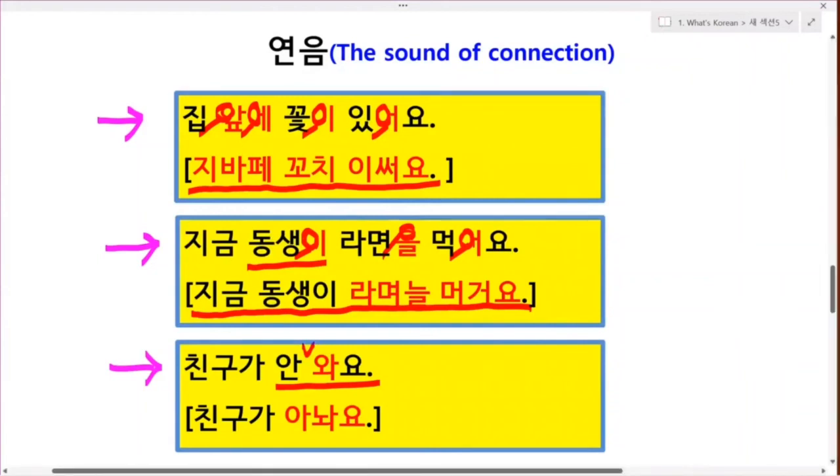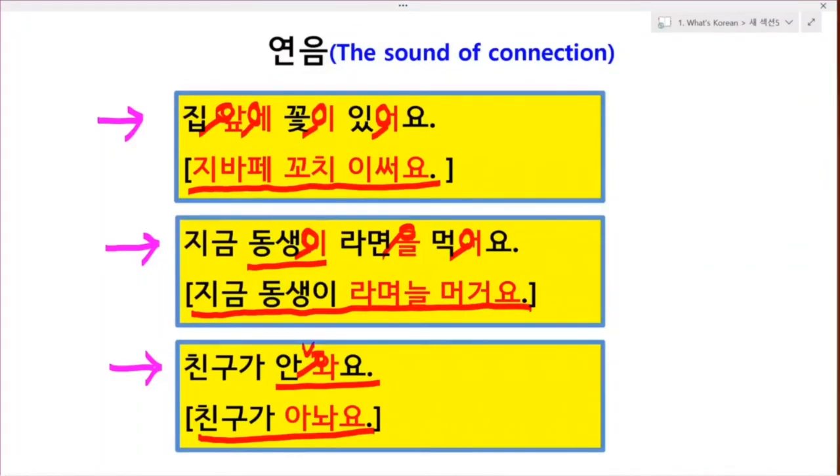Draw a circle with your eyes. Okay, here. So, you can read this. 친구가 안 와요. Okay, good. That's for today's lesson.